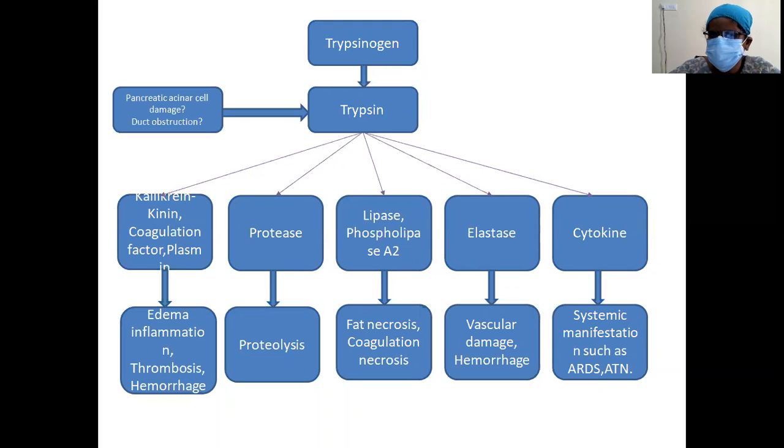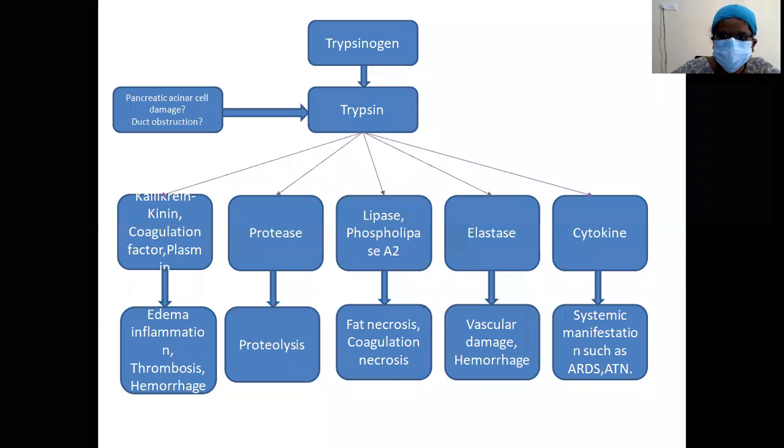early activation of the trypsinogen in the pancreatic parenchyma. Ideally, these enzymes are in the precursor forms. These have to be activated in the intestinal lumen. But there is early activation of all these enzymes, and so there is autodigestion.